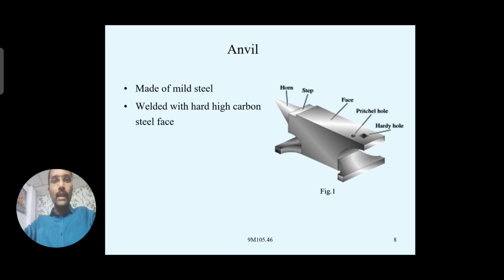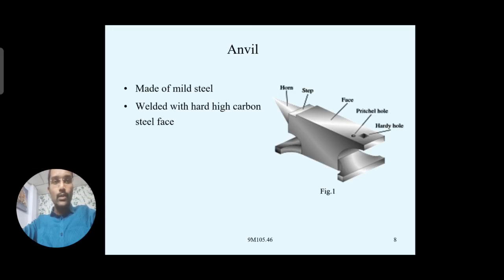The metal this anvil is made with is mild steel. Generally, the whole body is made of mild steel. Coming to the face section or the top layer, that is a portion welded to the anvil, made with very hard high carbon steel.